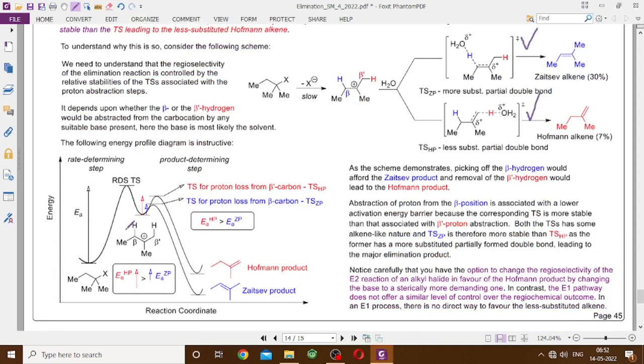So this again can be represented in a diagram very similar to the SN1 E1 diagram that we have shown. After you have formed the carbocation, you can lose this hydrogen or you can lose that hydrogen. If you lose this hydrogen, you will get this product. That transition state is here. And if you lose that hydrogen, then you will get a transition state that is here. And that is because this transition state corresponds to this one, and that transition state corresponds to that one.